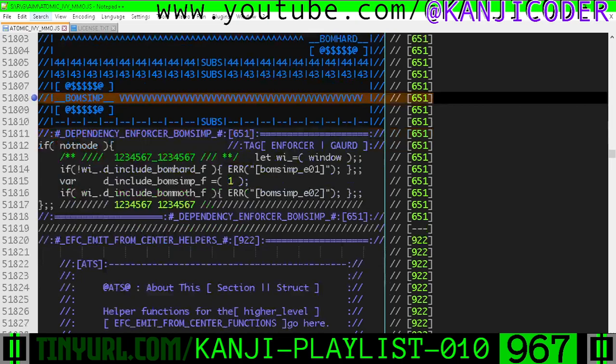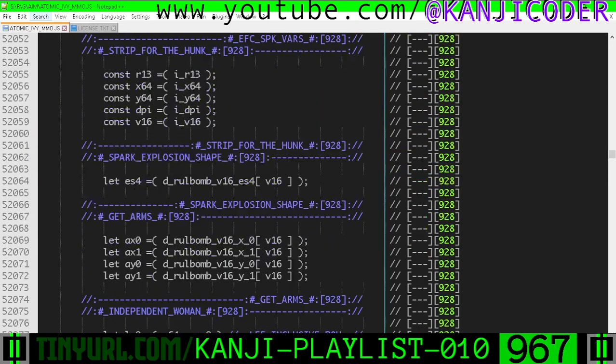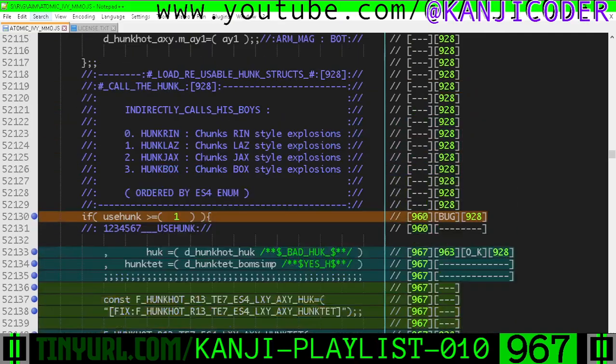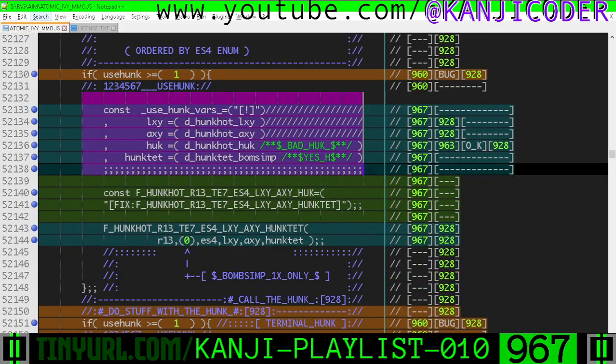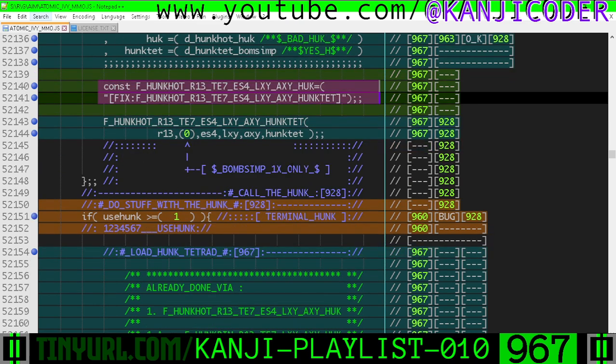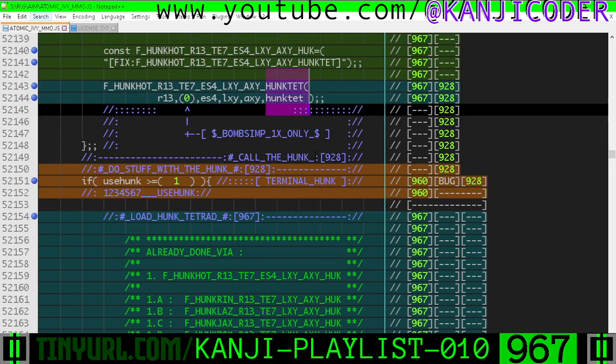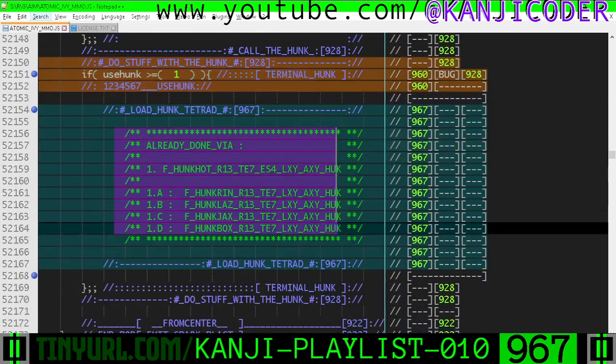Okay, down here in bomb simp in emit from center functions, down here in bomb simp emit from center spark, if we scroll down here, right down here, we kind of move this stuff around. This is a monkey wrench macro now. We're not gonna use this object. This is the new hunk tetrad we're gonna use. This is a monkey wrench macro, and right here we've changed the signature here. Right, this has changed right down here, and then over here, right down here, some footnotes. We're out of time.